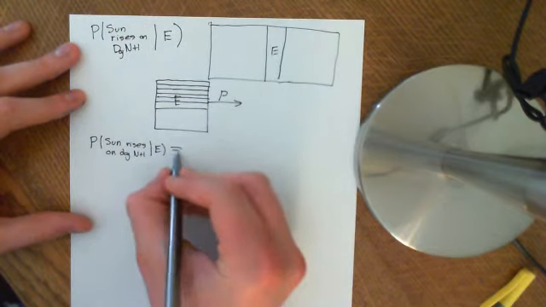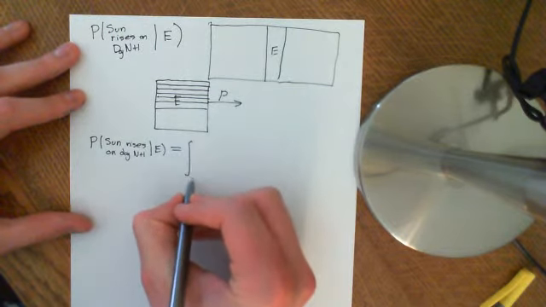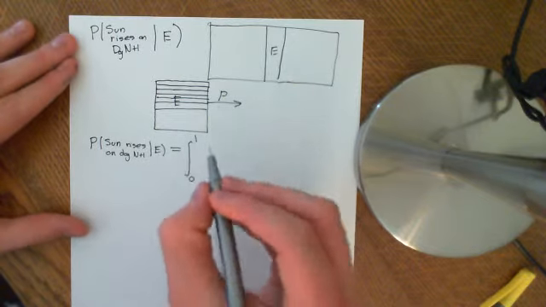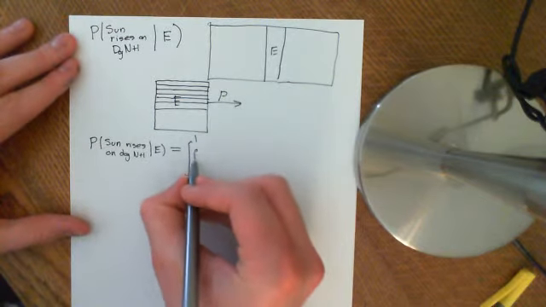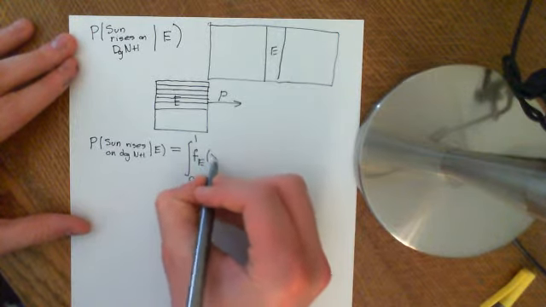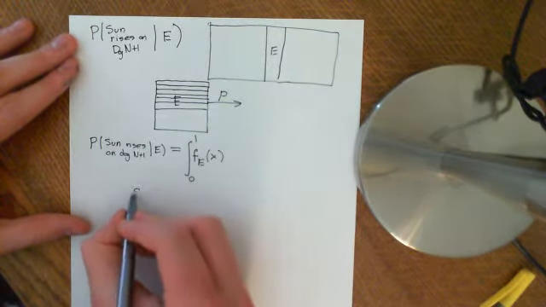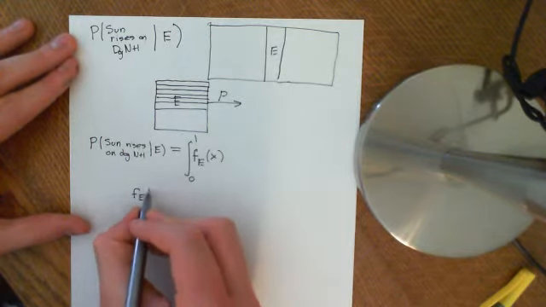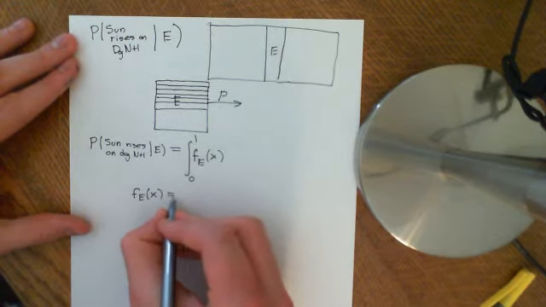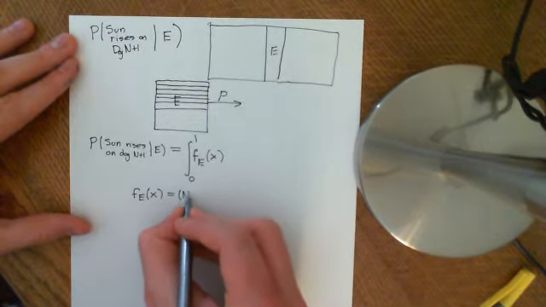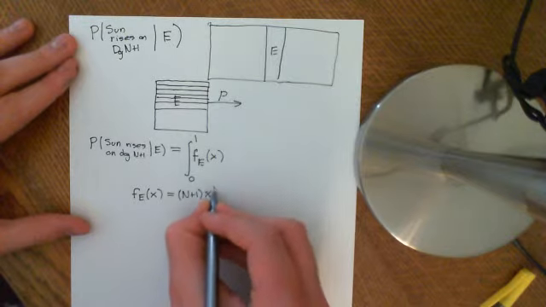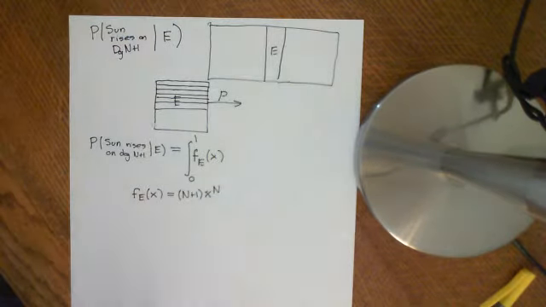And basically we'll get, by the law of total probability, that this is the integral over all possible values that p can take on of the conditional PDF for p, given that E occurs, which is what we have just calculated. We just calculated that the conditional PDF of the value of p, given that E occurs, is equal to n plus 1 times x to the n. Let me just check.